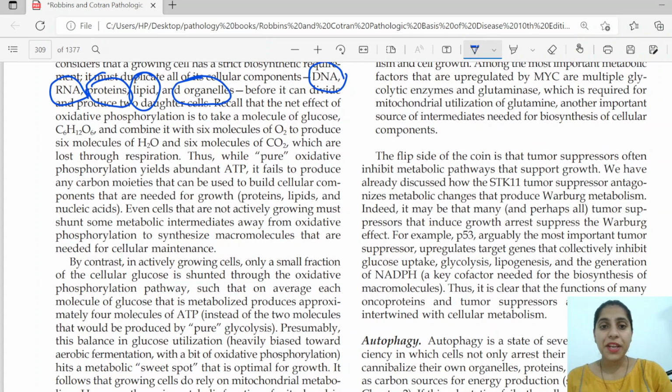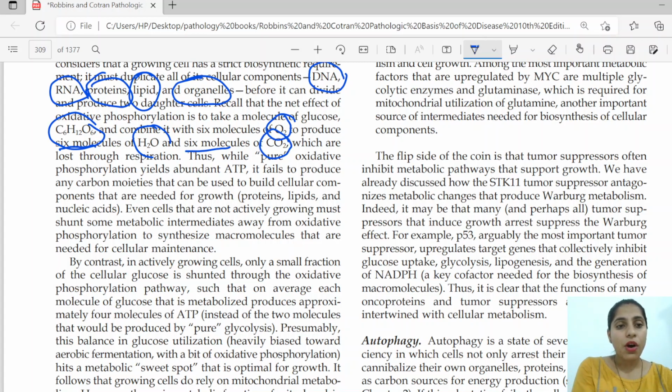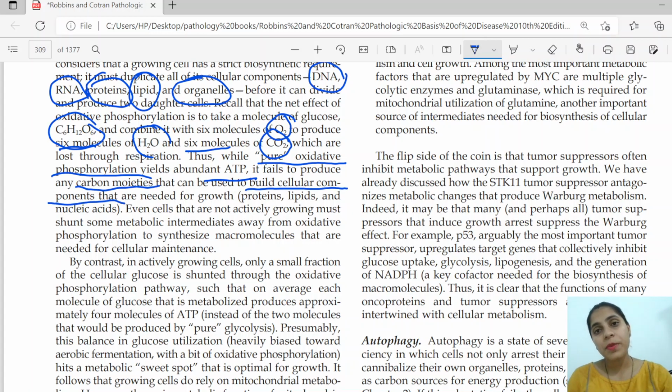Recalling the net effect of the consumption of glucose, when glucose combines with oxygen to produce water and carbon dioxide, 6 molecules each, which are lost in respiration. While pure oxidative phosphorylation yields abundant ATP, it fails to produce the carbon moiety, that is, the building cellular component. So it is using all the carbon in producing ATP and not producing any growth proteins, lipids or nucleic acid.